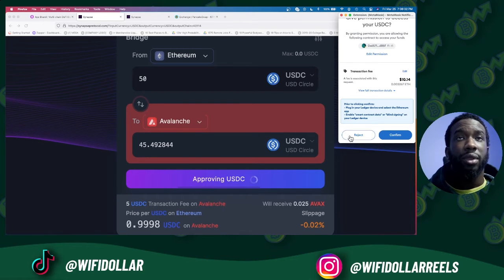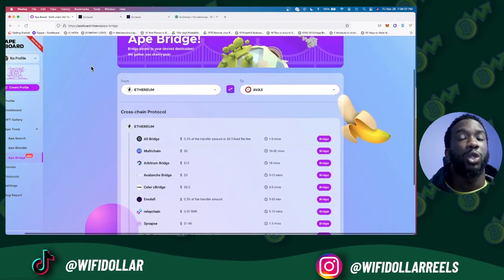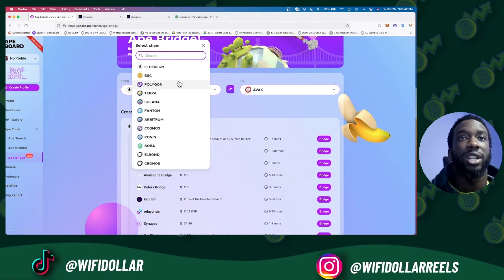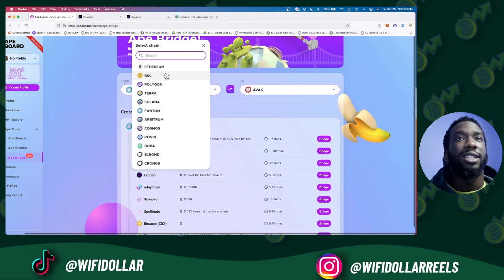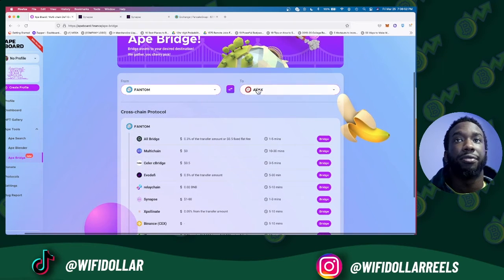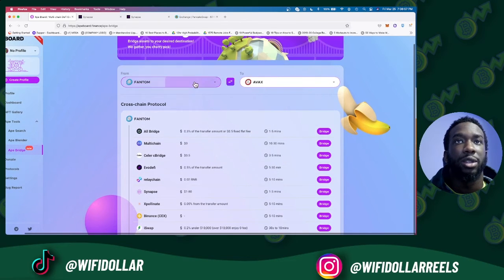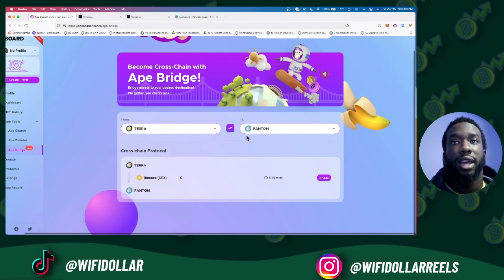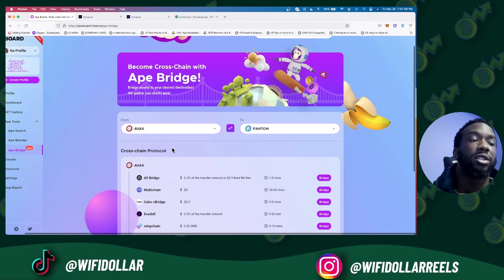All right, now let's go back and say we wanted to do a swap where the blockchains have lower fees. Say we want to swap stablecoins from Phantom to Avalanche. Or actually, let's say we want to swap from Avalanche to Phantom. Let's switch it up a little bit. So here we're going to enter Phantom. It doesn't allow you to enter it if you already have it entered in either one, as you just saw. So we're going to swap Avalanche for Phantom.